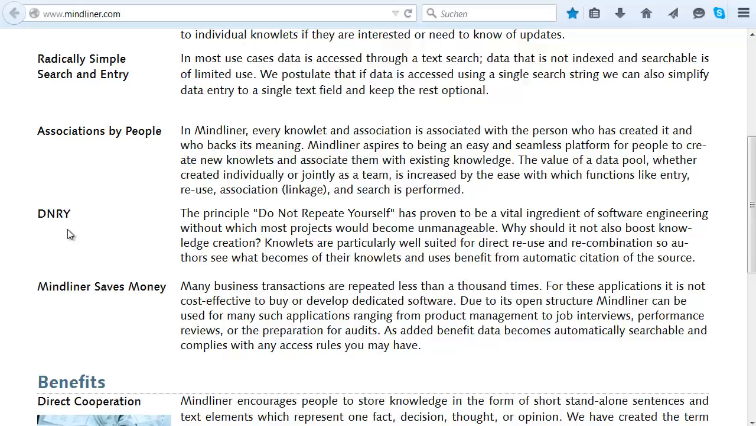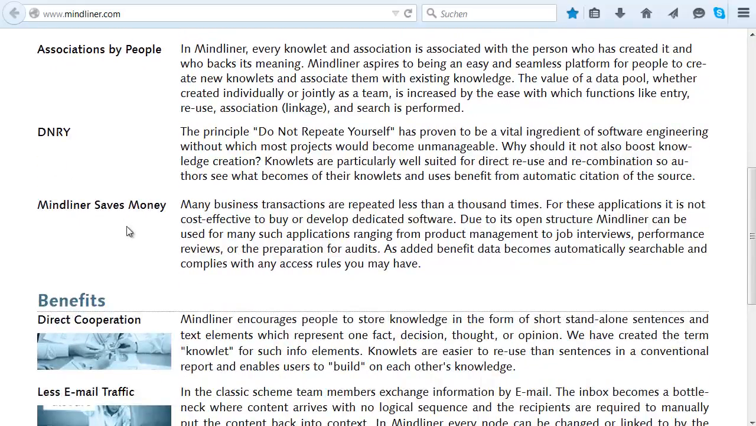I should have only a single copy of a decision in the entire company. If I have two, I'm going to have version nightmares, and I'm going to have misunderstandings and whatnot. And of course, I'm going to have data replication. So Mindliner encourages people to use a single copy of everything.